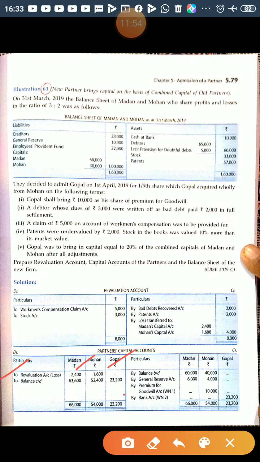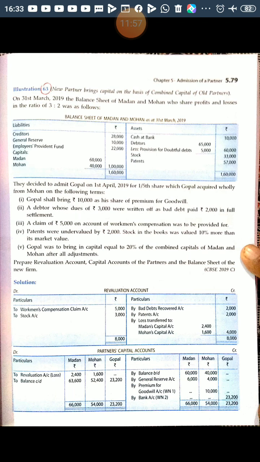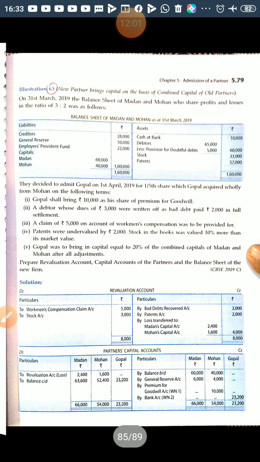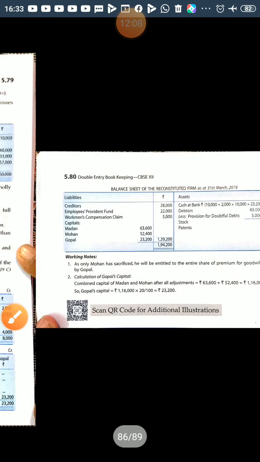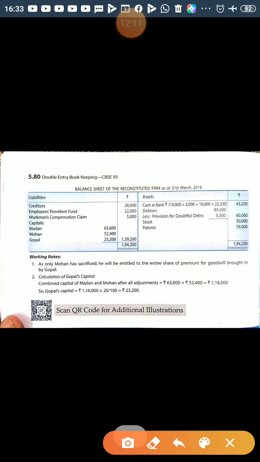Premium for goodwill you have already done. Now combined capital, their adjusted capital comes to 63,600 and 52,400. On the basis of this you will calculate. So combined capital is 63,600 plus 52,400, which is 1,16,000, and we directly calculate the share: 20% of 1,16,000 is 23,200.